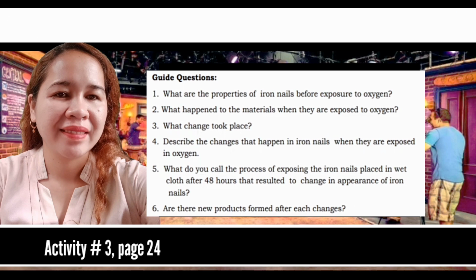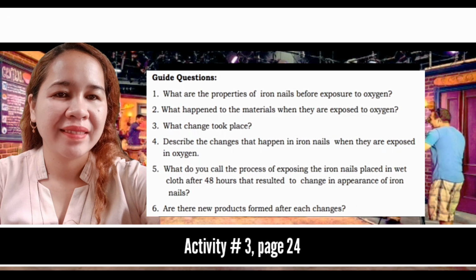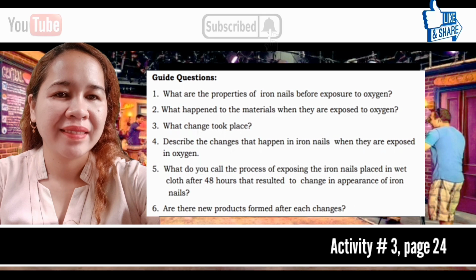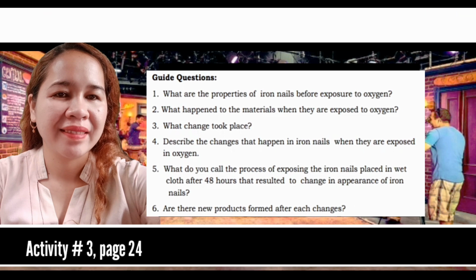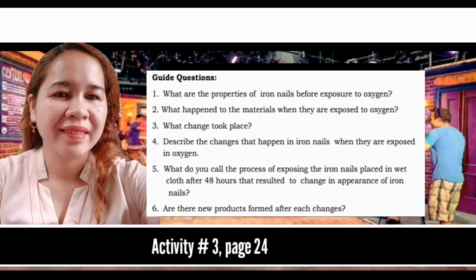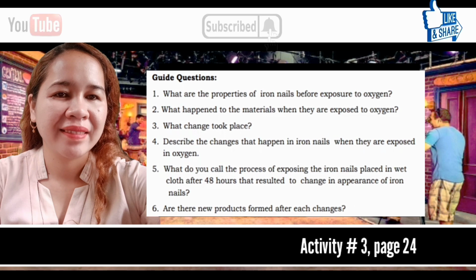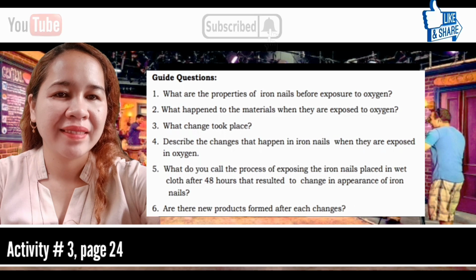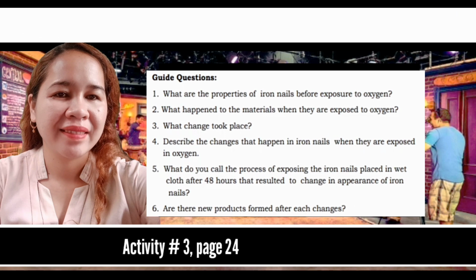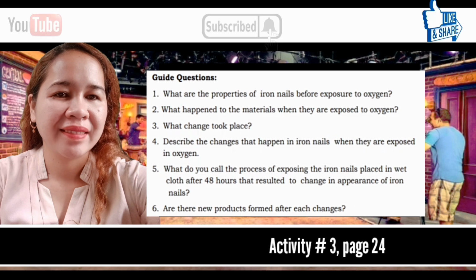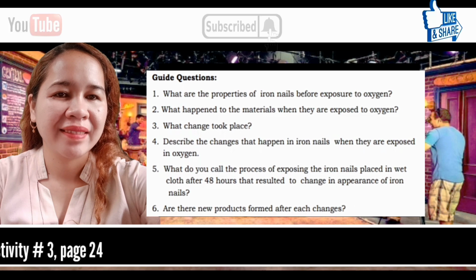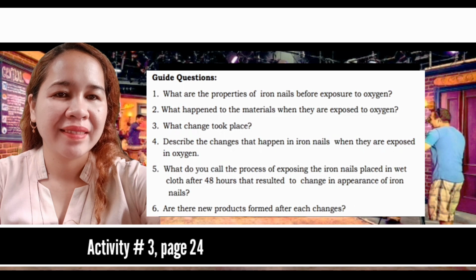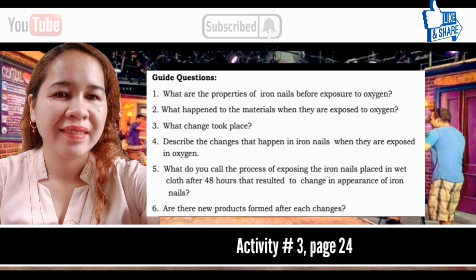For your activity number 3, found on page 24 in your science module, you are going to answer the following questions. Number 1, what are the properties of iron nails before exposure to oxygen? Number 2, what happened to the materials when they are exposed to oxygen? Number 3, what changes took place?